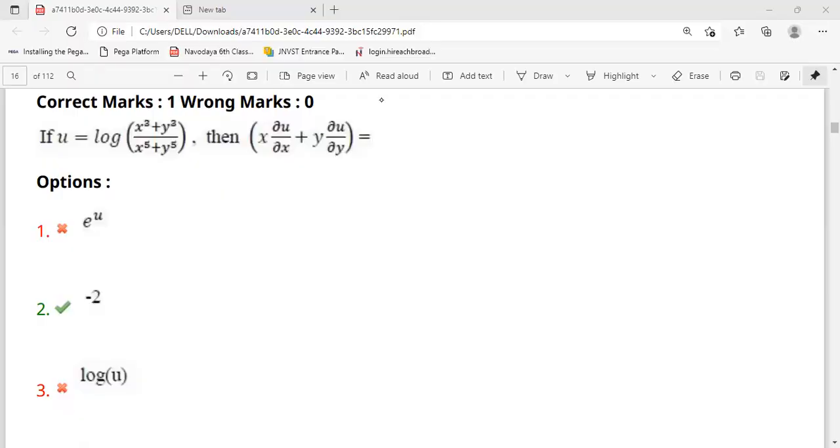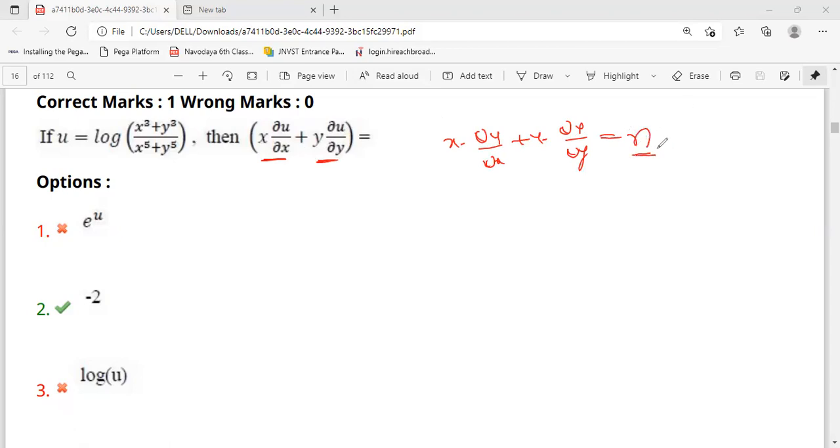Okay, next question. If u is equal to this function they have given, and they're asking x dou u by dou x plus y dou u by dou y, these are partial differential equations. We can do this problem by using Euler's formula. It will give a quick answer. The formula is x into dou u by dou x plus y into dou u by dou y is equal to just n. Answer is n.